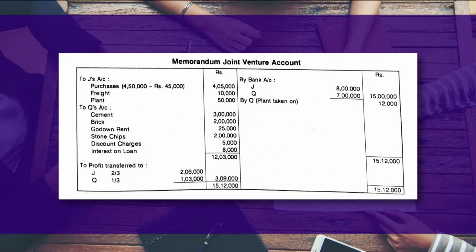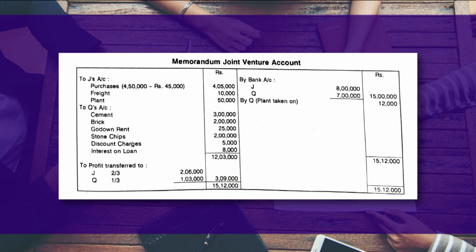To J purchases. Here you see that J purchased goods worth rupees 4,50,000 subject to a trade discount of 10%. So 10% of 4,50,000 comes to 45,000. So 4,50,000 minus 45,000 means 4,05,000. Here J has incurred expenses of rupees 10,000 and he has bought a plant of rupees 50,000, which is mentioned in the question.